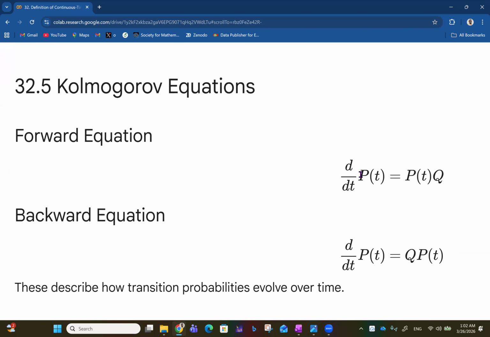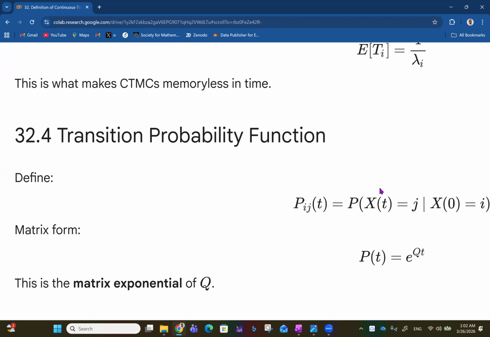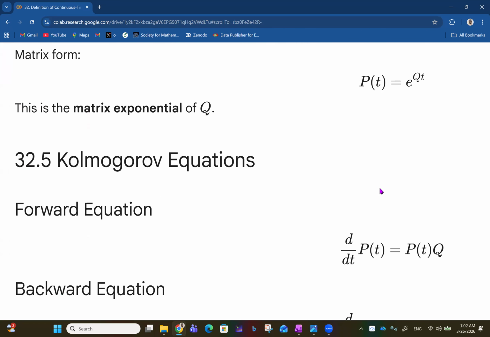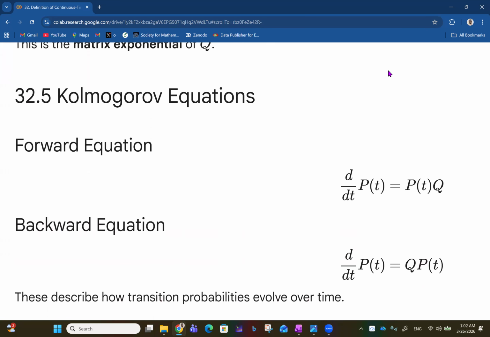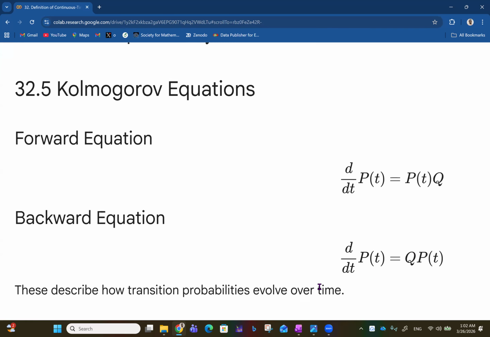The forward equation says that d/dt of P(t), where P(t) is the transition probability, is equal to the probability at any given time multiplied by the generator matrix Q. For the backward equation, d/dt of P(t) is the generator matrix Q multiplied by the probability at a particular time. This describes how transition probabilities evolve over time.